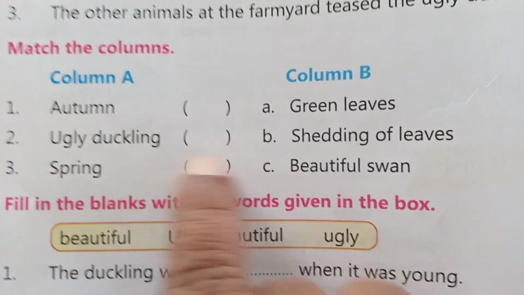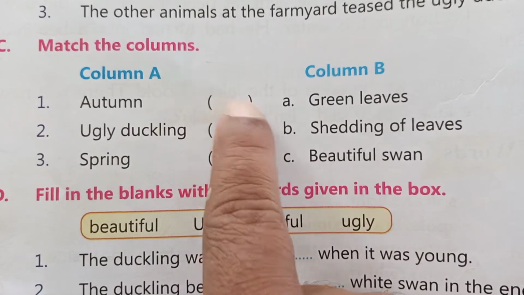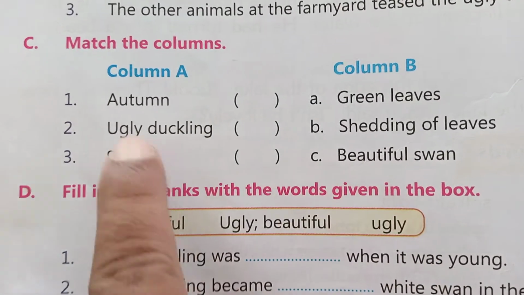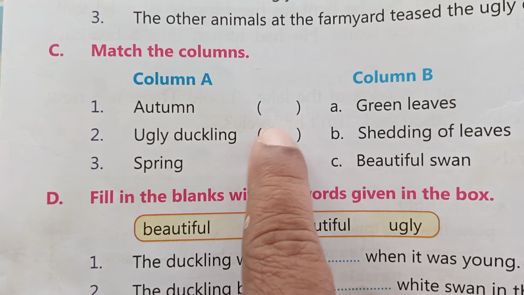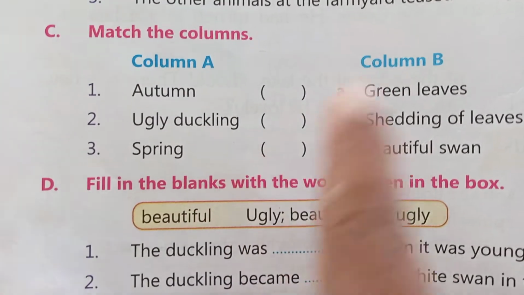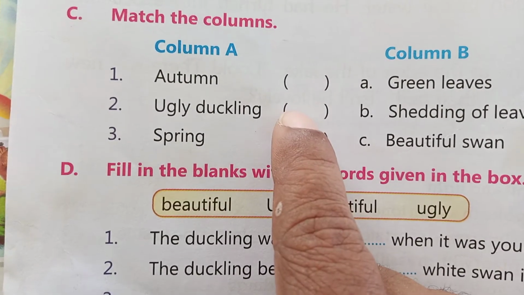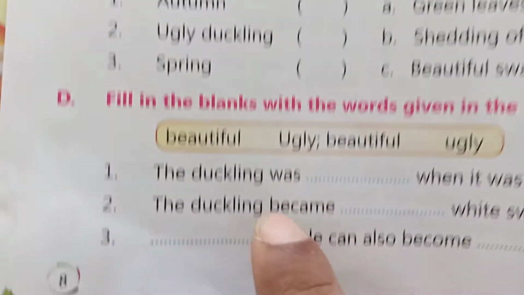So here, autumn means shedding leaves. Okay, so put B here. And ugly duckling means beautiful swan. Ugly duckling became a beautiful swan after some days. So put C here. Spring, green leaves. Okay, put A. So B, C, A.